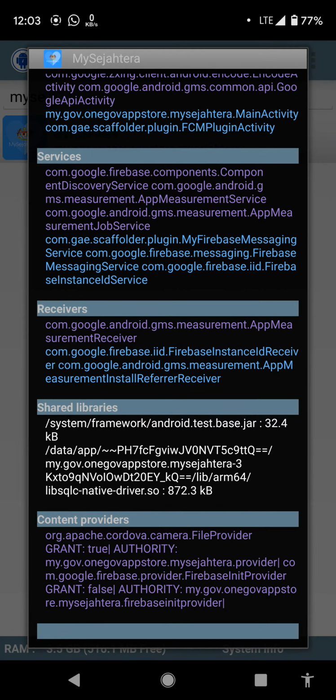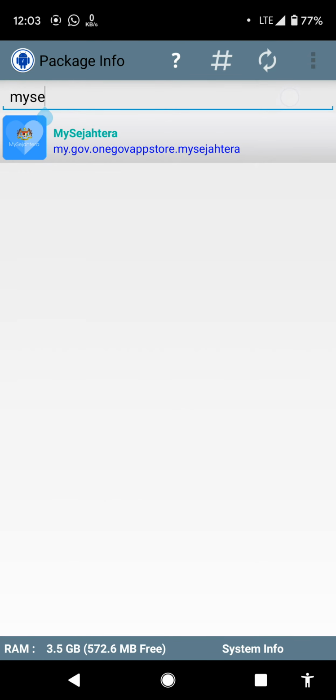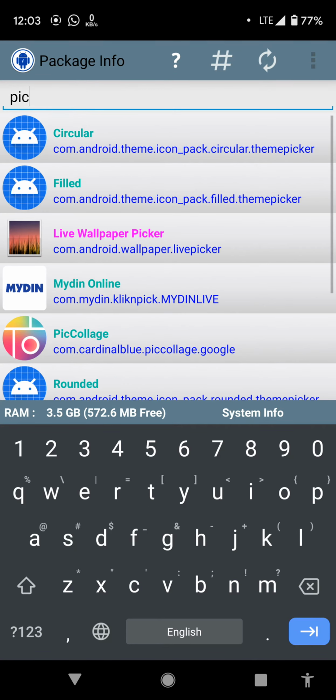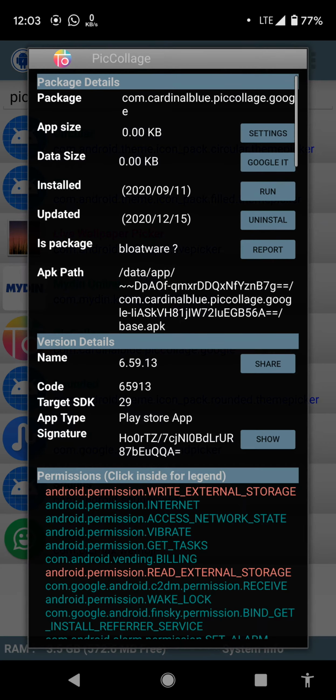And they also use the Firebase database. Next application that we will review is PickCollect, being offered by Cardinal Blue, and is of the Google.